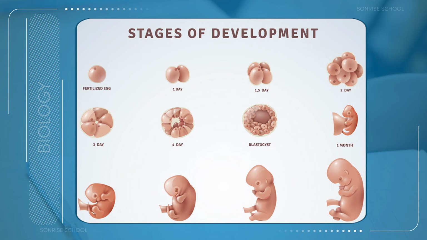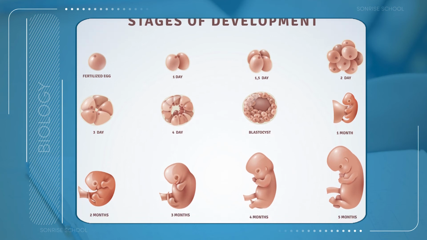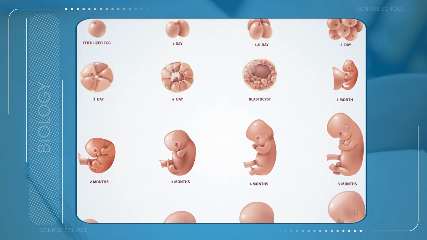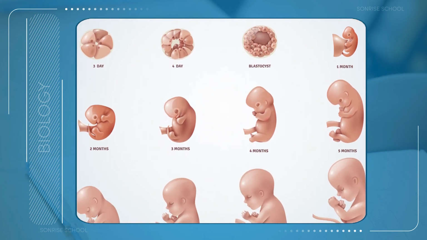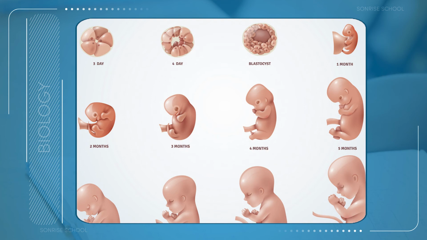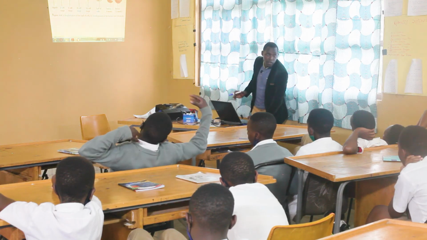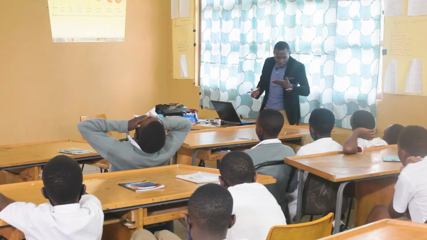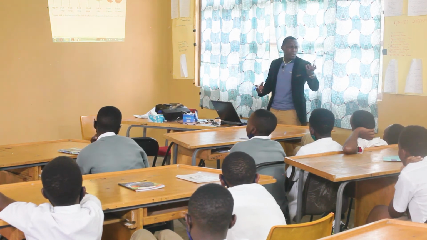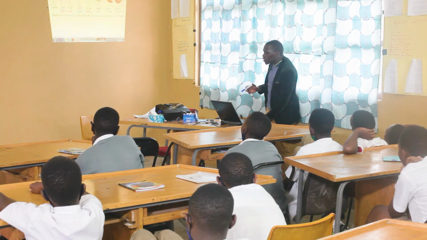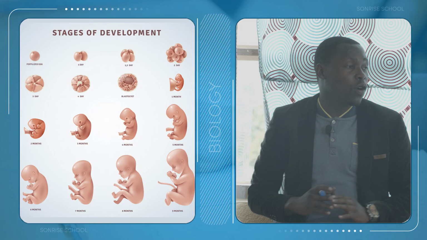Then here, this is the fetus. At the time of 8 weeks, it has begun showing the signs of becoming a human. How many months are in 8 weeks? Before 8 weeks, if we removed the womb, what you would see is nothing like the structure of a human. You would not even see anything but balls of cells, something meaningless. But at 8 weeks, you have begun seeing a structure of a human.